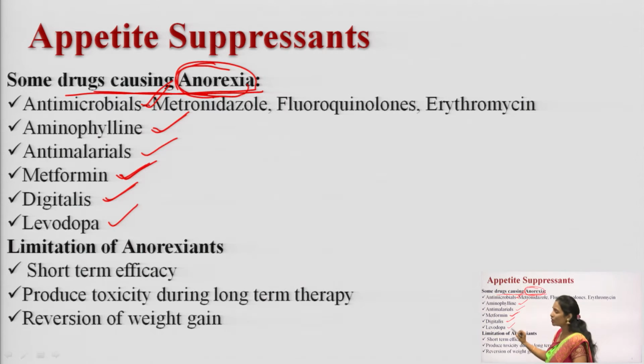Okay, levodopa, what drug is it? Levodopa is a prodrug which is used to treat Parkinsonism. It is an anti-Parkinsonism drug. This drug will also cause anorexia.